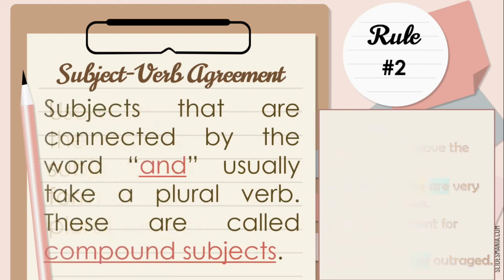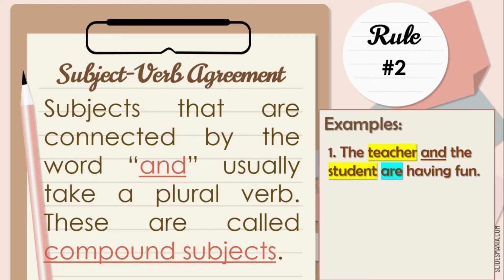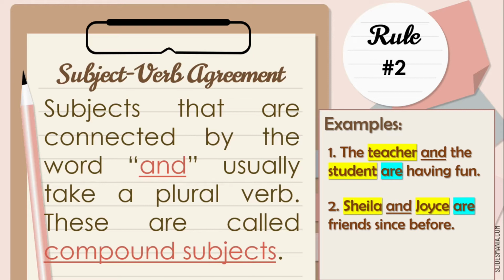Rule number 2. Subjects that are connected by the word and usually take a plural verb. These are called compound subjects. Examples. The teacher and the student are having fun. Number 2. Sheila and Joyce are friends since before.